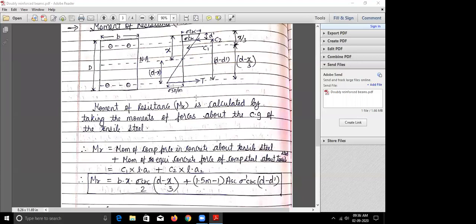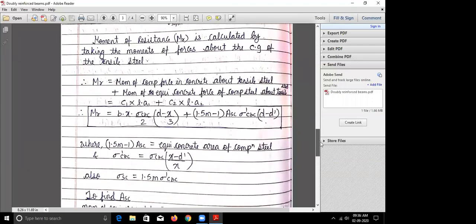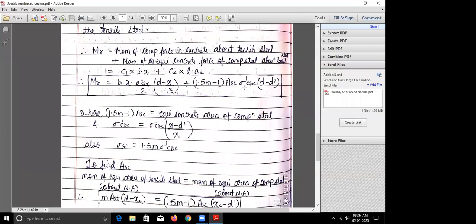So the moment of resistance equation is clear. So now we will go for the third equation. So now remember here, sigma dash CBC we don't know. So that you have to find out. So this sigma dash CBC is given by the equation sigma CBC into x minus d dash upon x. And I told you 1.5 m minus 1 into ASC is the equivalent concrete area of the compression steel. So this is the equivalent area.